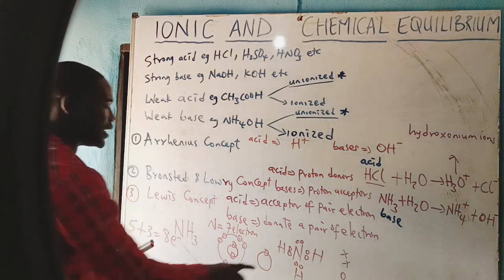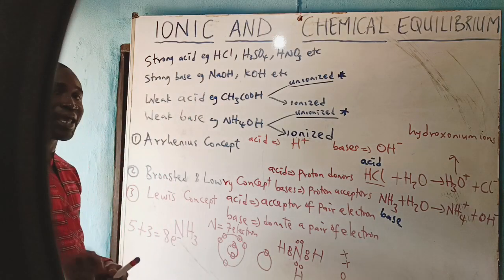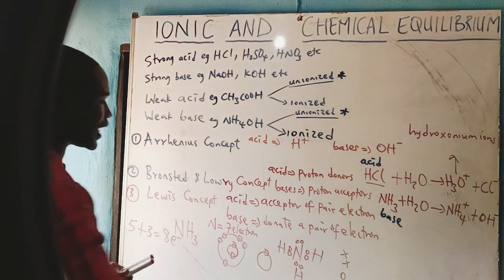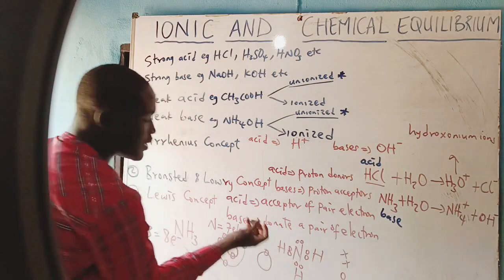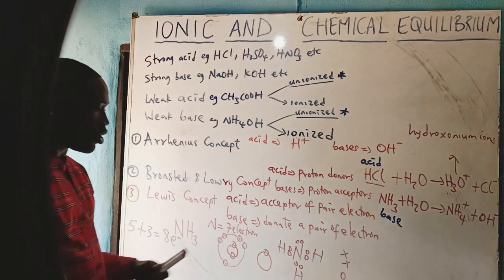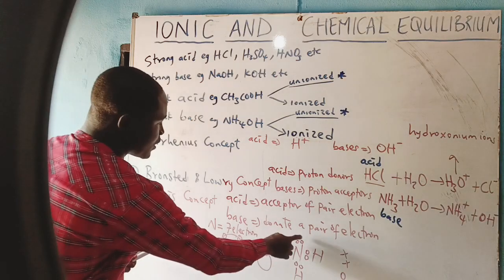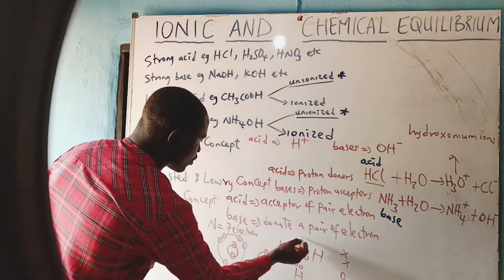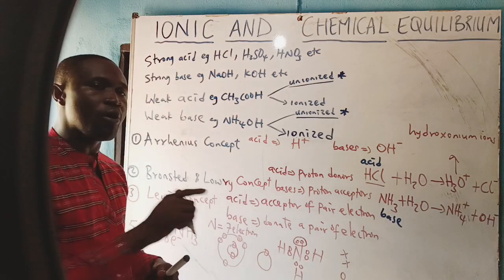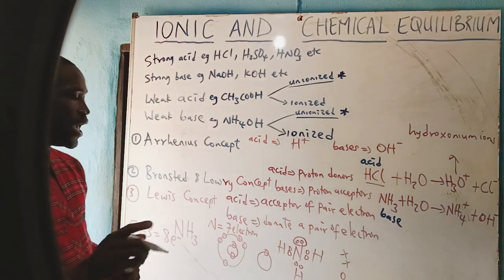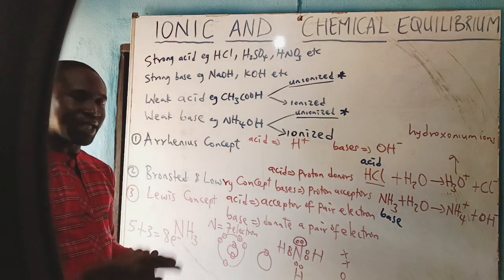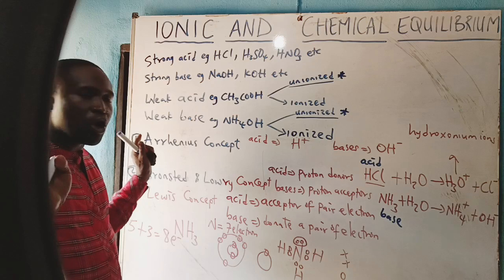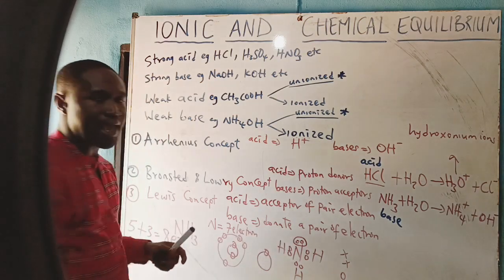That means in the Lewis structure of ammonia, it has a lone pair of electrons. That is 2 electrons that is not bonded to another atom. A lone pair of electrons means 2 electrons which is not shared by any atom. It's only under nitrogen, as you can see here.